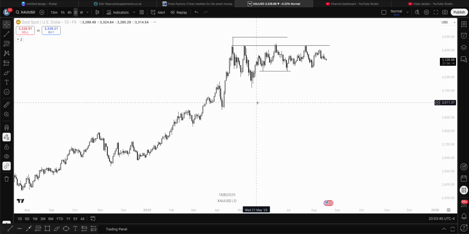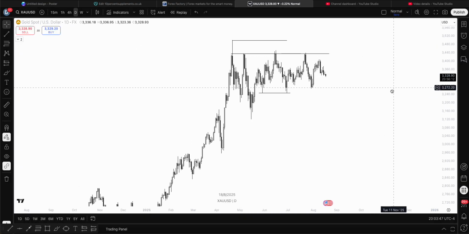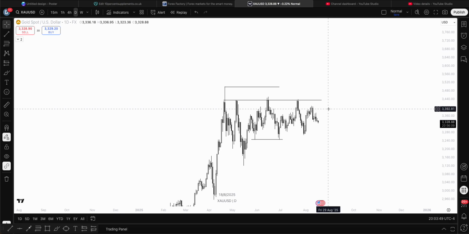Gold, very consolidated. Moving to the premium of the consolidation. I saw some people talking about a top being in on gold. If a top is in, or rather, I don't think a top is in, but if you are going to place a top,